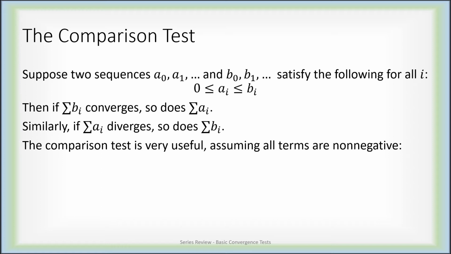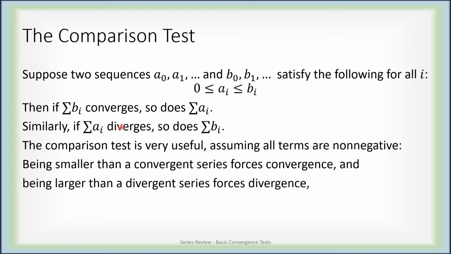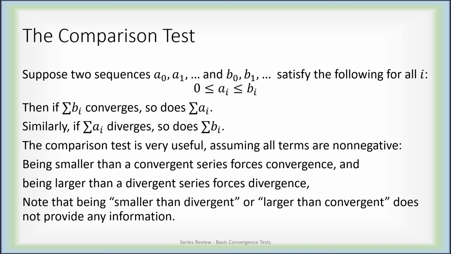One way to think of this is, if you're adding up something smaller than a converging series, then you are also a converging series. But if you are adding up something bigger than a diverging series, then you are also a diverging series, assuming all terms are non-negative. Being smaller than a convergent series means you're also convergent. Being larger than a divergent series means you're also divergent.